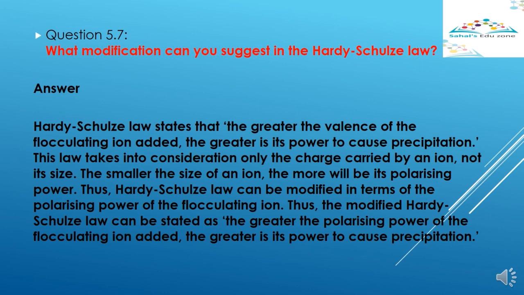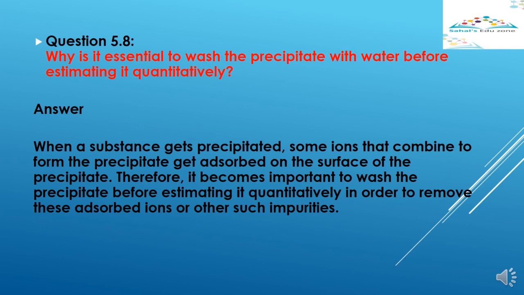Why is it essential to wash the precipitate with water before estimating it quantitatively? When a substance gets precipitated, some ions that combine to form the precipitate get adsorbed on the surface of the precipitate. Therefore, it becomes important to wash the precipitate before estimating it quantitatively in order to remove these adsorbed ions or other such impurities.